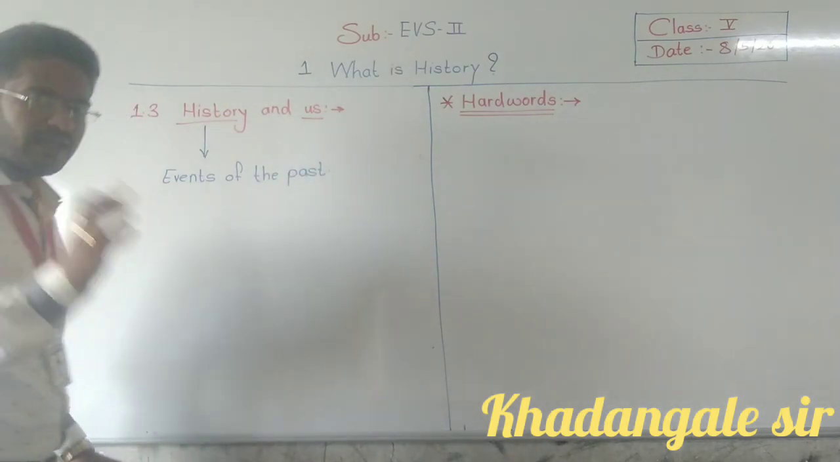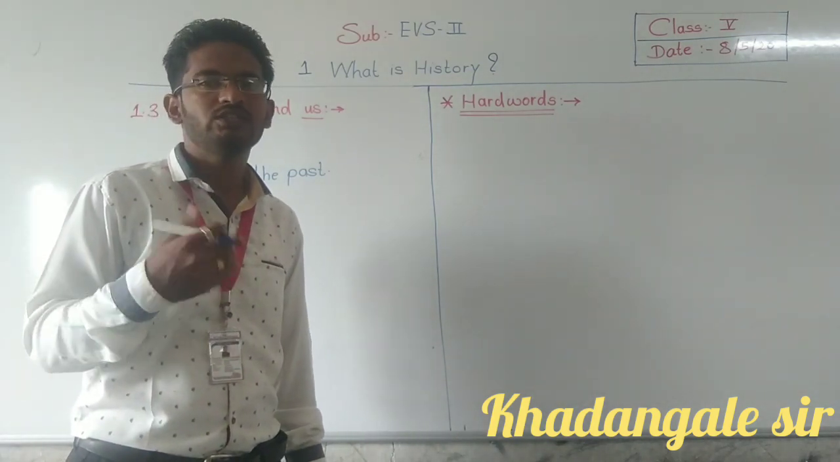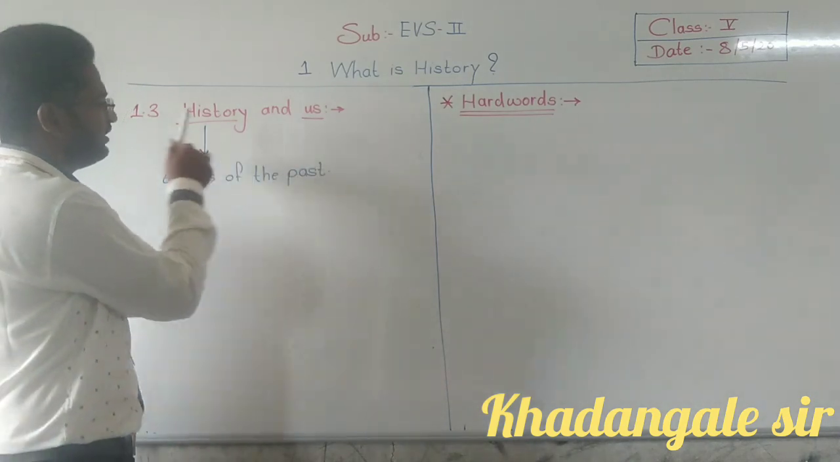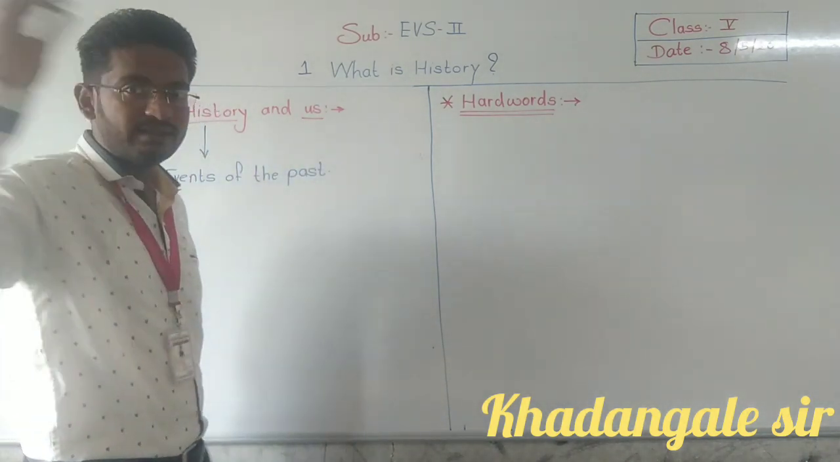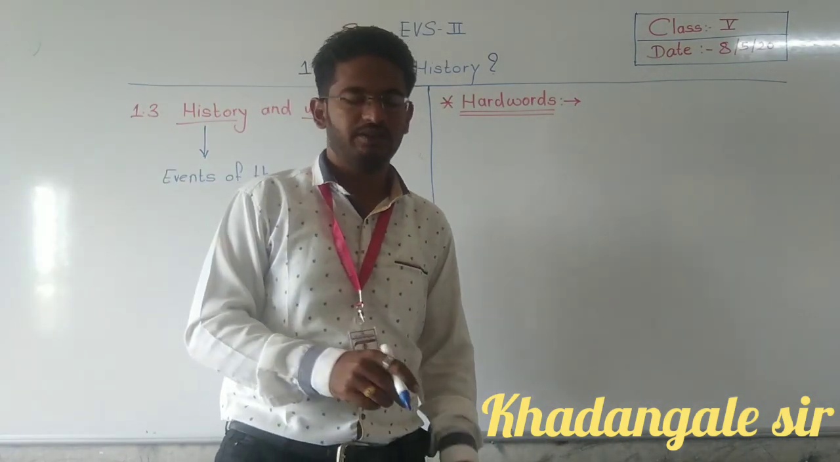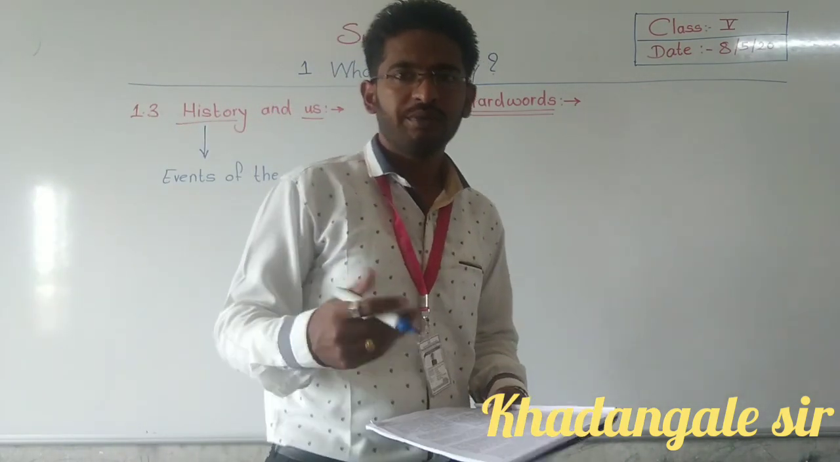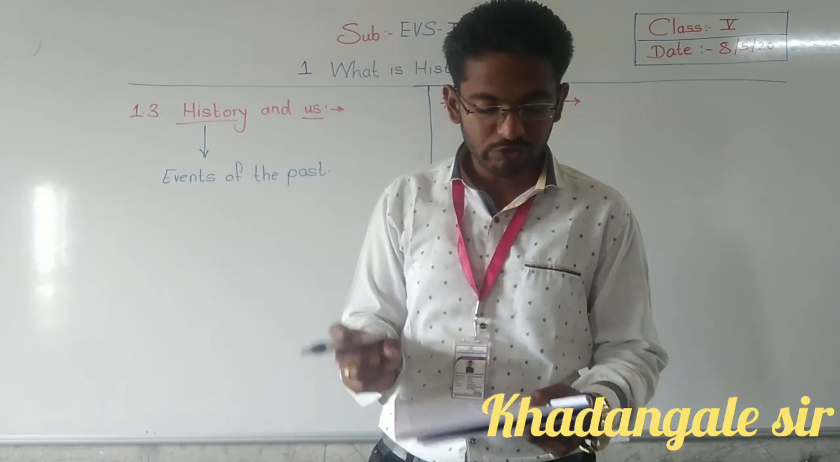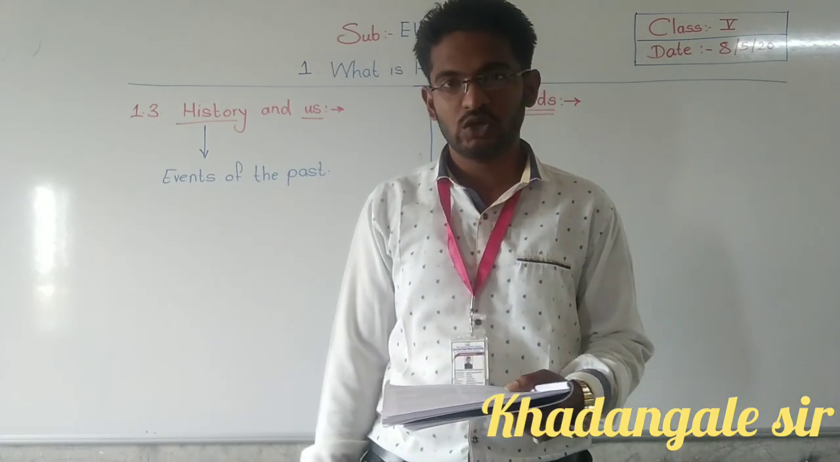Environmental science studies pollution and the environment and its solutions. Like this, our history studies events of the past, what happened in the past that we learn in history. Okay, so now some examples. See, individual or collective actions of human beings have consequences.